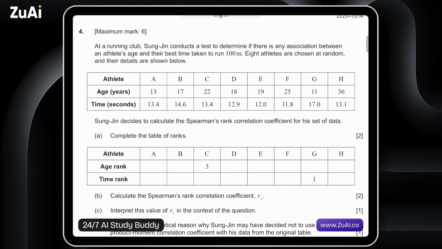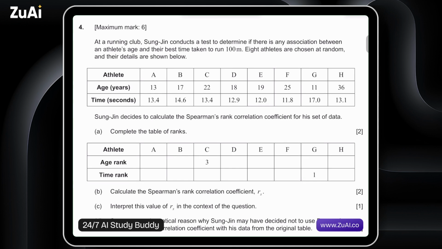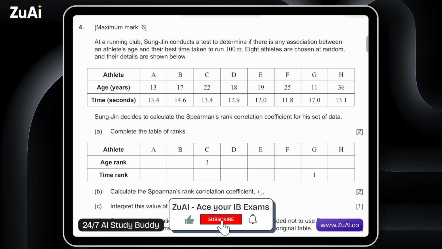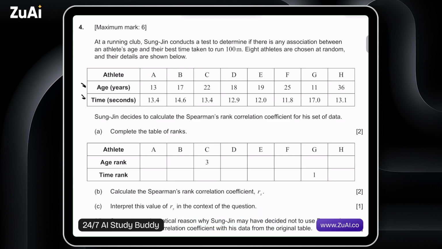At a running club, Sung-Jin conducts a test to determine if there is any association between an athlete's age and their best time taken to run 100 meters. 8 athletes are chosen at random and their details are shown below. So we have different athletes from A to H, or 8 total athletes. You have their age and the time it took them to run the 100 meters. Sung-Jin decides to calculate the Spearman's rank correlation coefficient for his set of data. Complete the table of ranks.